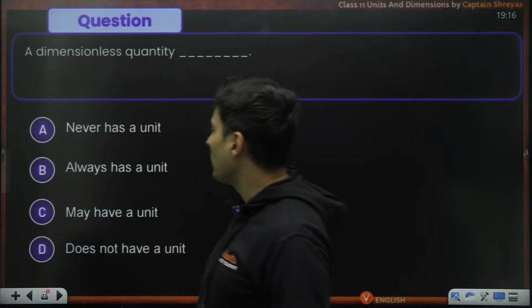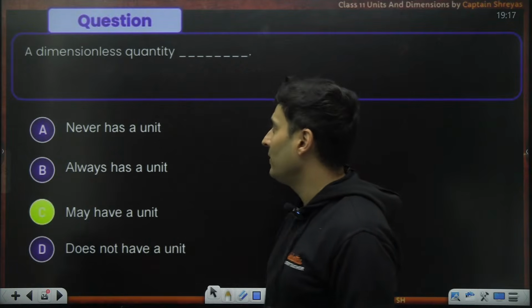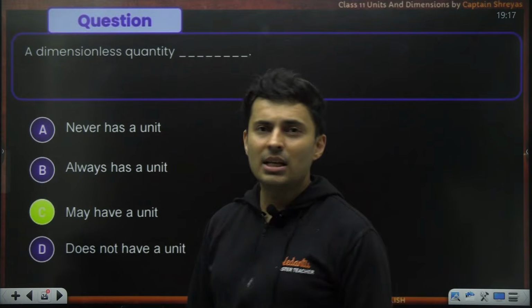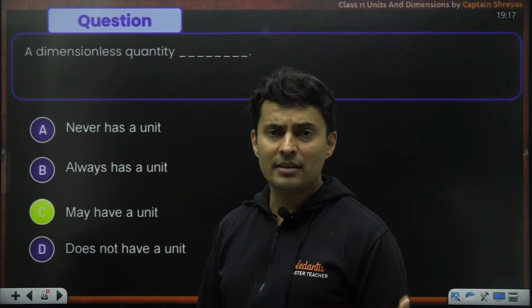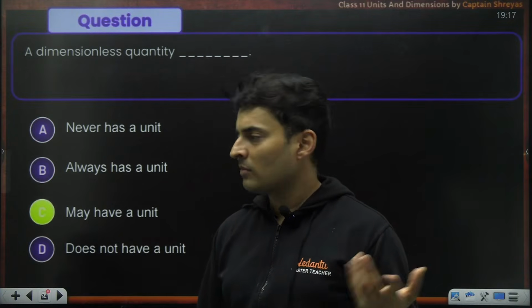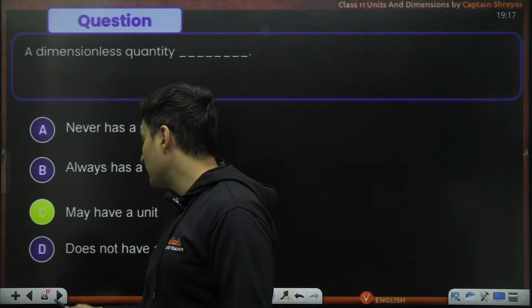Right. The correct answer is: it may have a unit. A dimensionless quantity may have a unit. For example, angle is dimensionless, but it has a unit. But refractive index has no dimension and no unit also. So that's why the word "may" has been used.